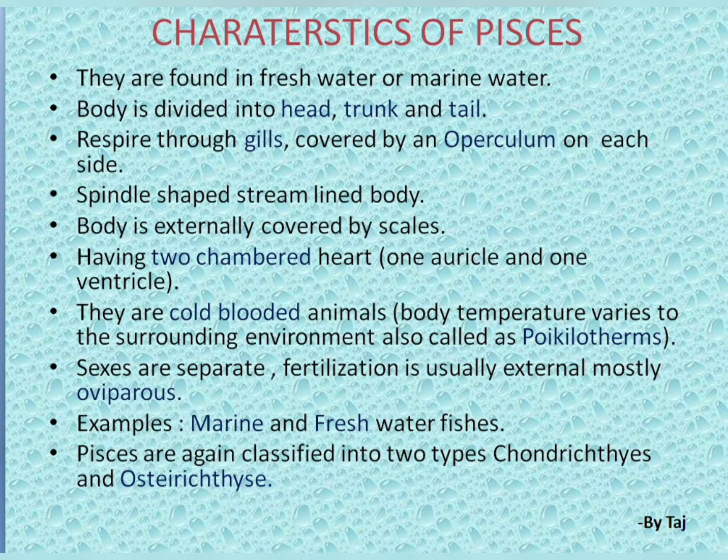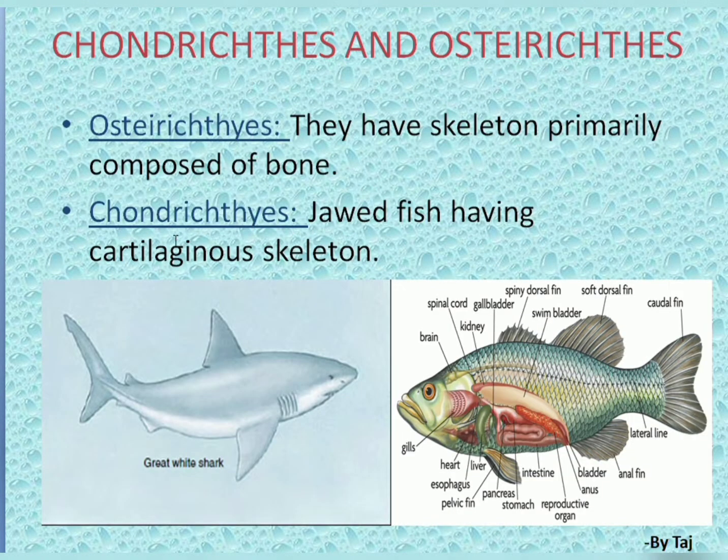Another subtype you are going to get in the Pisces are Chondrichthyes and Osteichthyes. Osteichthyes have a skeleton primarily composed of bone. Chondrichthyes means a jawed fish having a cartilaginous skeleton.